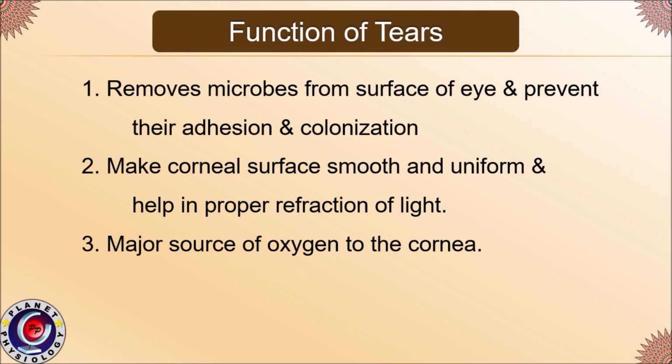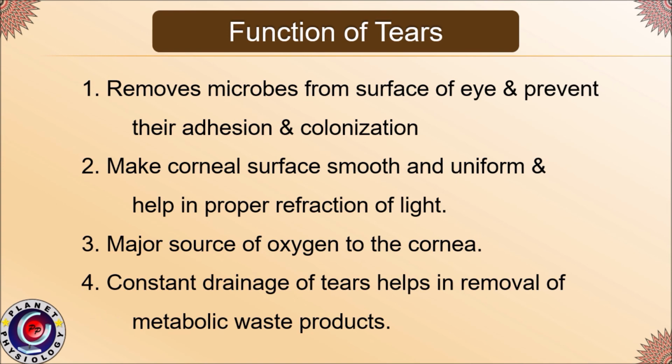Tears which form a thin film over the cornea contain dissolved oxygen, and the oxygen level will be exactly the same as that of the atmosphere, and this helps to provide oxygen to the cornea. As tears are getting drained constantly, they also help to remove the various metabolic waste products from the eyes.